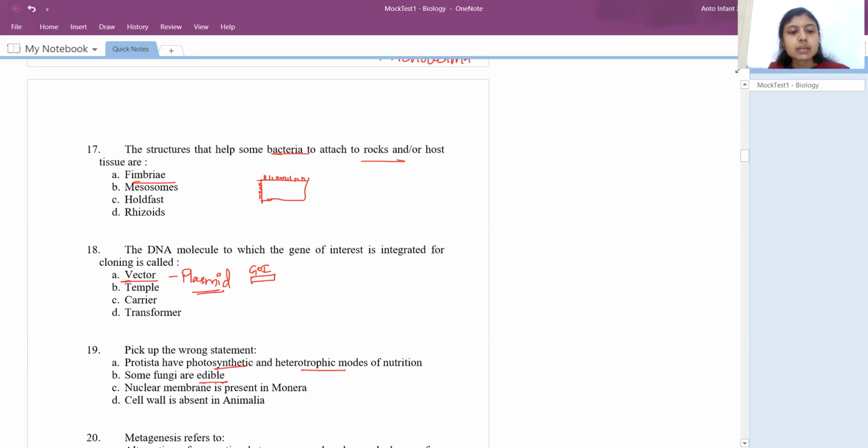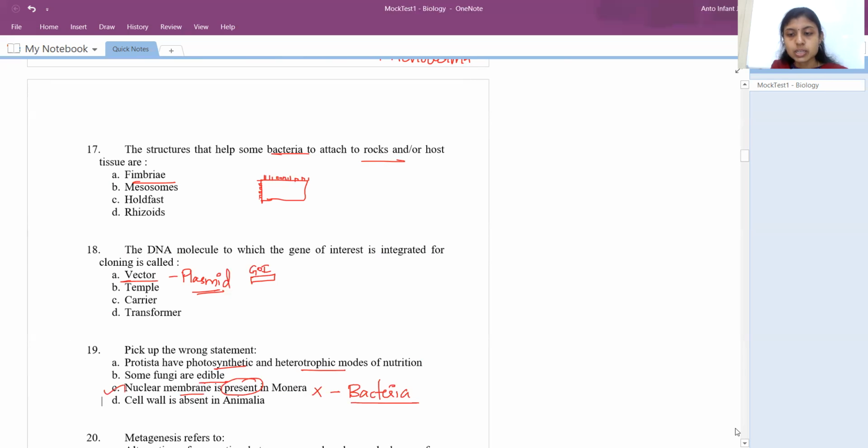And some fungi are edible. Yes, mushroom, morels, and truffles are all edible, right? And nuclear membrane is present in Monera. It is wrong. Monera are all prokaryotes, right? So the best example is bacteria. As I've already mentioned, prokaryotes don't have membrane bound organelles. So the nuclear membrane is absent in Monera. And cell wall is absent in Animalia. It is right. So the answer is C.